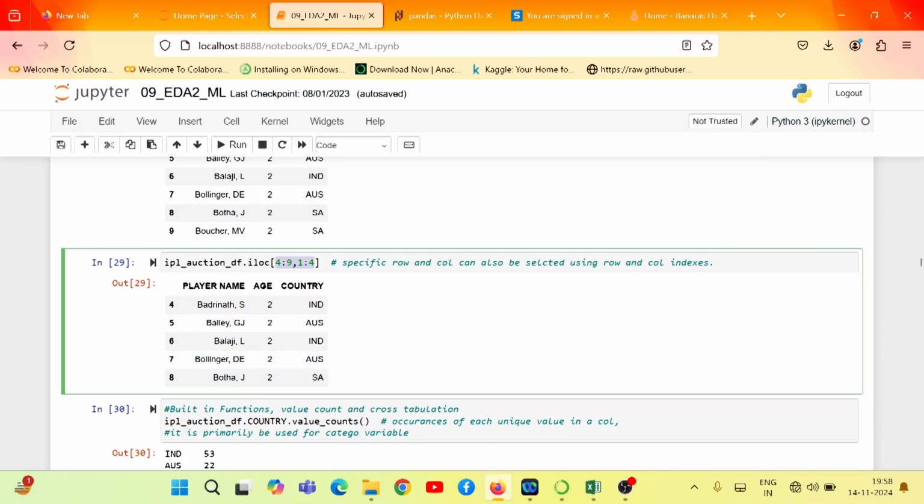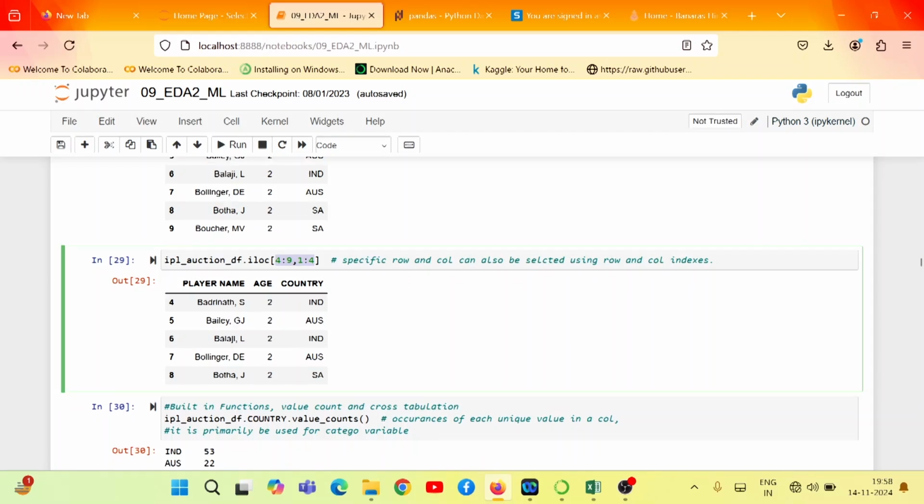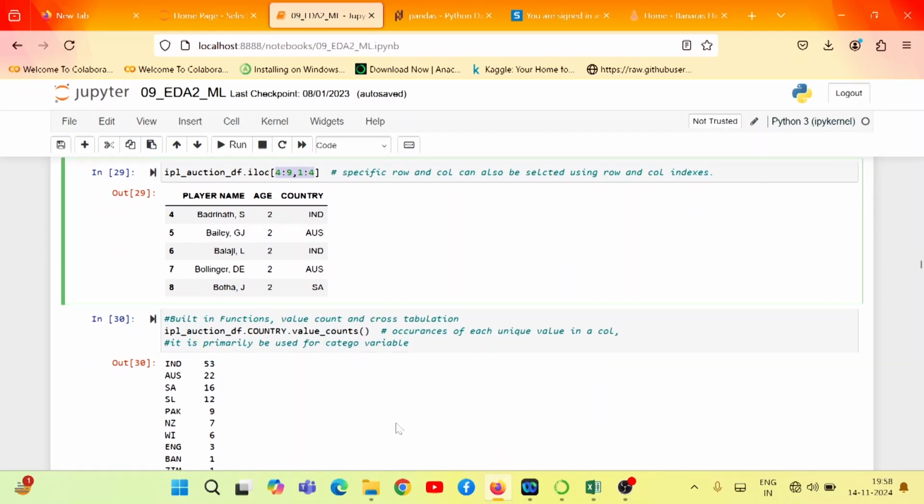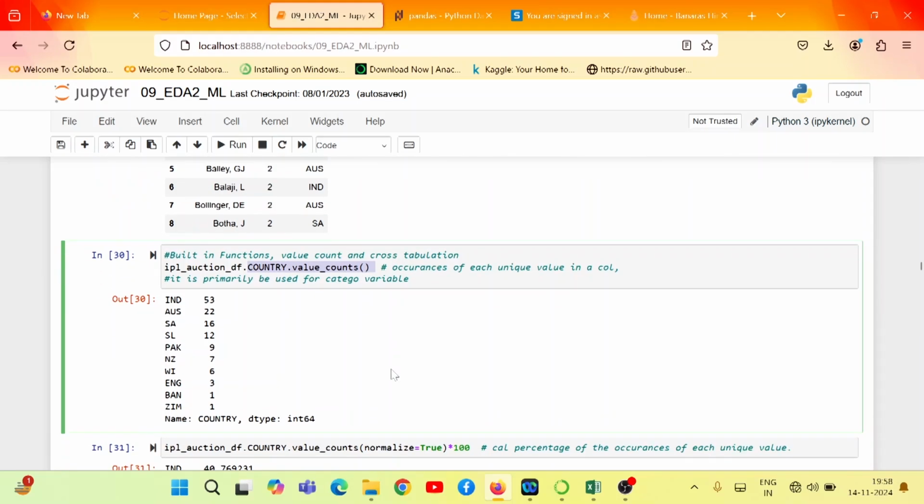We also have built-in functions like value counts. Basically value counts provides the occurrence of each unique value in the column. For example, we would like to know how many players from different countries have played in IPL. Then this method value counts can be used for that. It should primarily be used for categorical values, so that is the important part. If you execute this statement, you may see that most of the players were auctioned from India, followed by Australia and then South Africa.